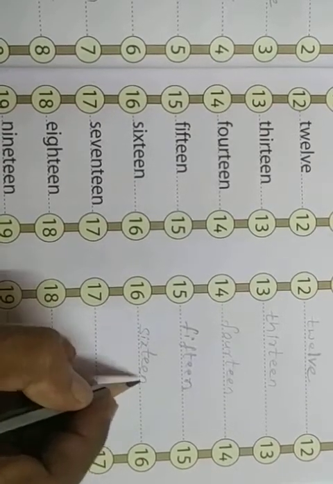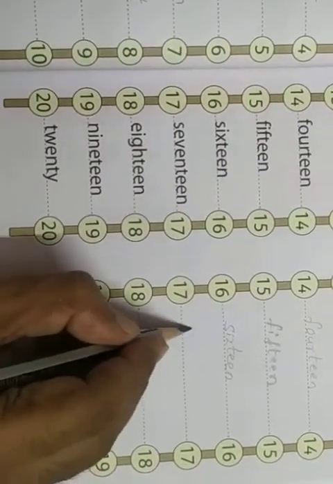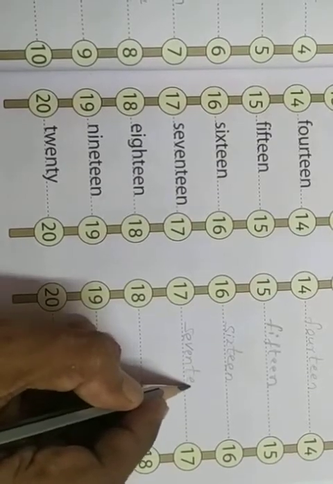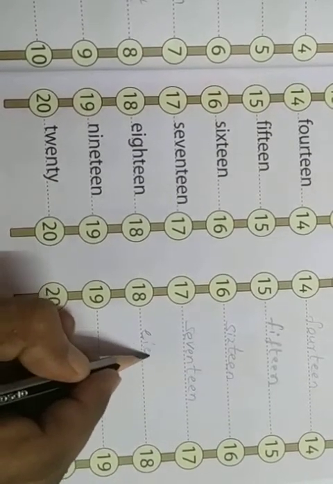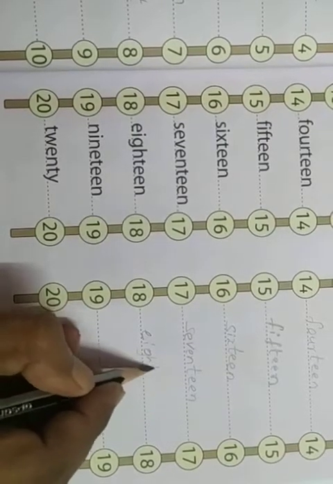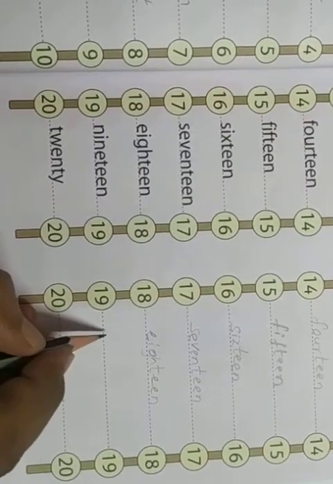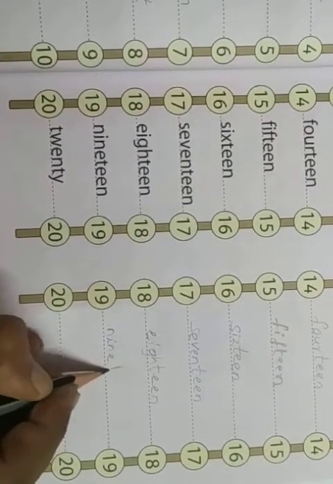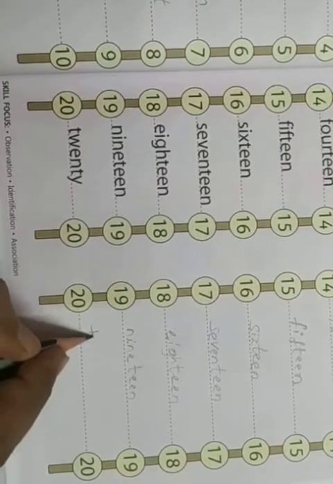FIFTEEN. 15. Then 16. SIXTEEN. 16. 17. SEVENTEEN. 17. EIGHTEEN. 18. NINETEEN. 19. Then the number name is 20.